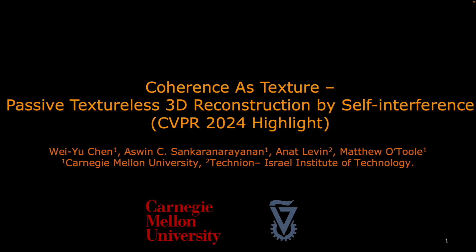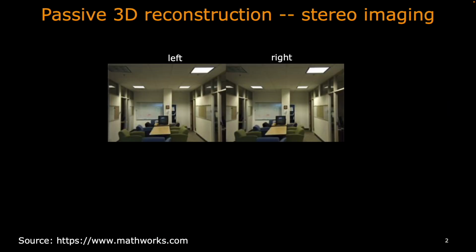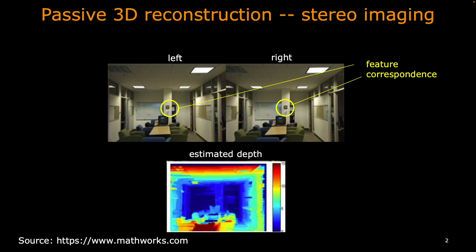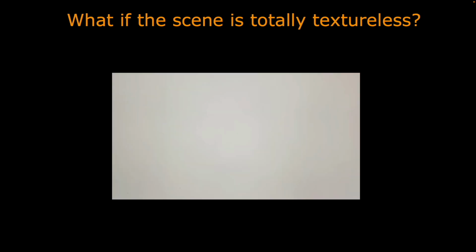In this video, we are going to explain our work, Coherence as Texture. Stereo imaging is the most classical algorithm for passive 3D reconstruction. Given the scene captured from two angles, it matches feature points in images and calculates the depth from disparity between points. However, what if the scene is textureless?